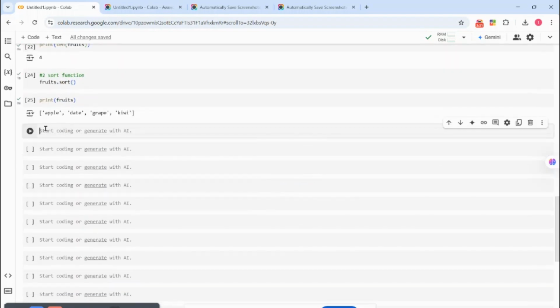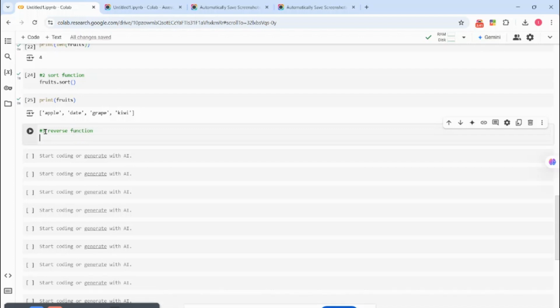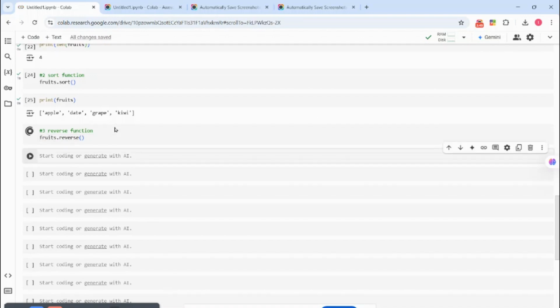And I want to try this. There is reverse. So this is to reverse the order. Let's say fruit.reverse, and then print.